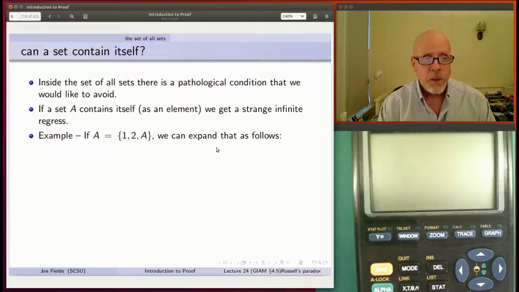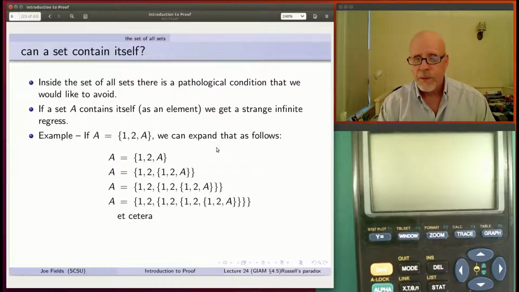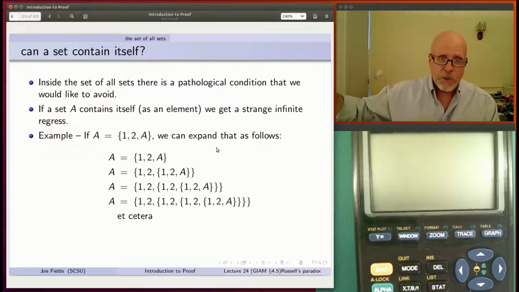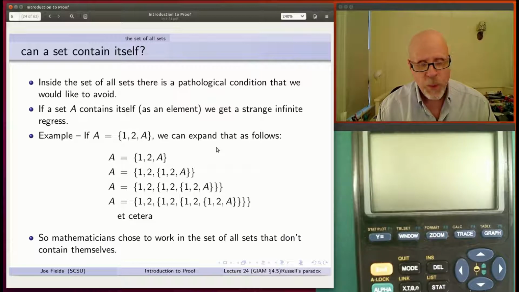Well, look at what happens if you expand that. A is {1, 2, A}, but then that A can be expanded into {1, 2, A}, so you get {1, 2, {1, 2, A}}, and so on and so on and so on. Obviously, it'll blow up, right? It'll become an infinitely long expression, and you'll never have anywhere to write those final infinitely many curly braces on the end. It'll get weird. So we don't want that.